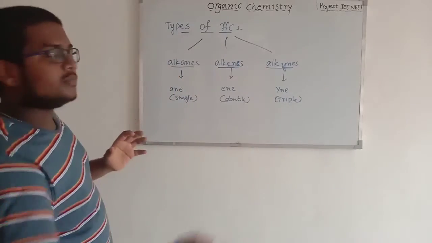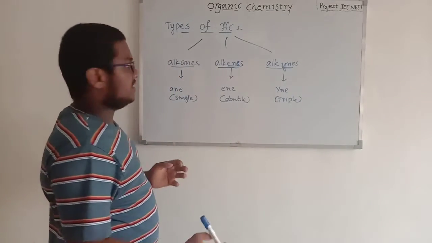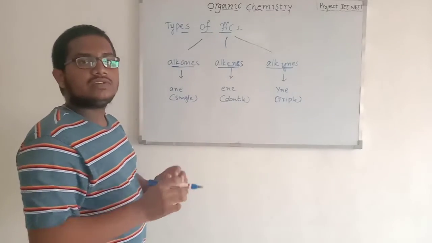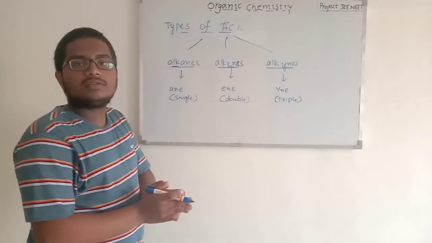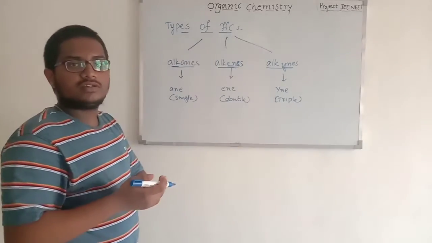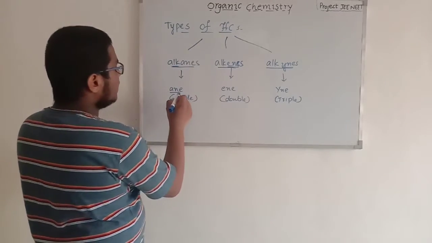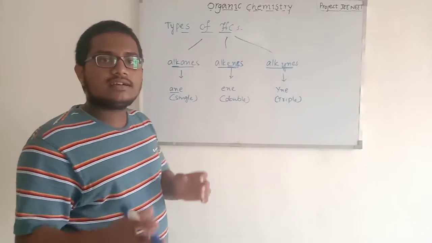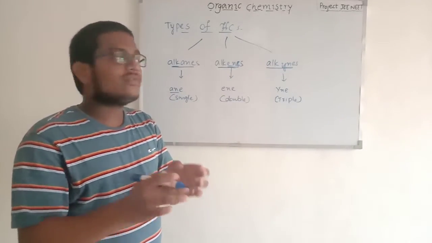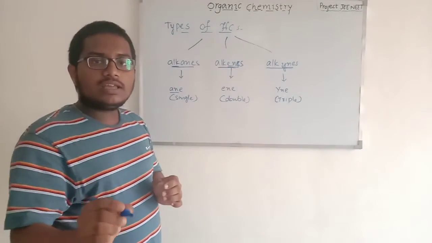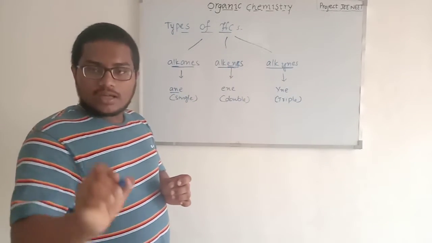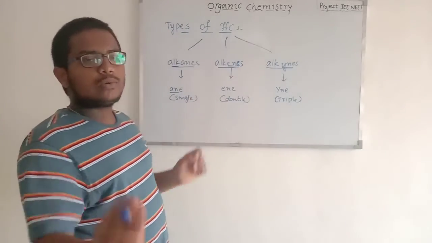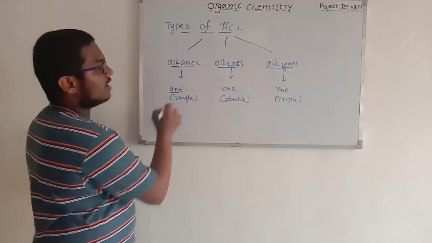So this is a vast topic. We have to listen carefully here. Alk is the common general word used to indicate a group of carbons or hydrocarbon compounds. Here a means a single bond. So first of all, what is meant by alkane? An alkane is a hydrocarbon compound with only single bonds. Not even one double bond must be present there. A compound with only single bonds is called an alkane.